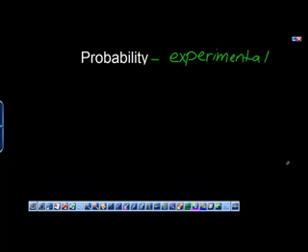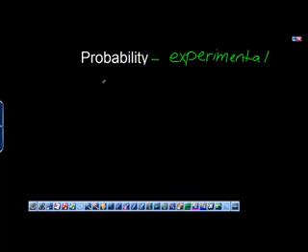Now, we have been looking at experimental probability, meaning we take the data from an event that actually happened, an experiment that we may have run, and figured out the probability of getting heads versus tails, or free throws in basketball, or hits in baseball. It is something we actually experimented with.